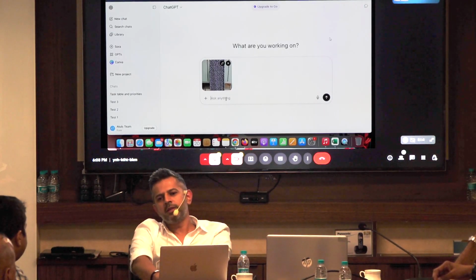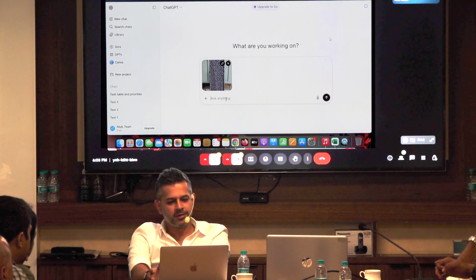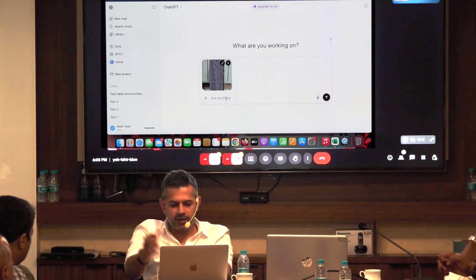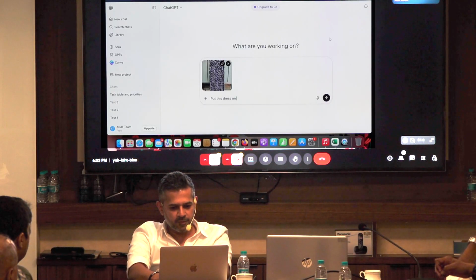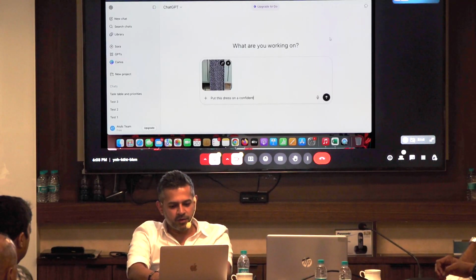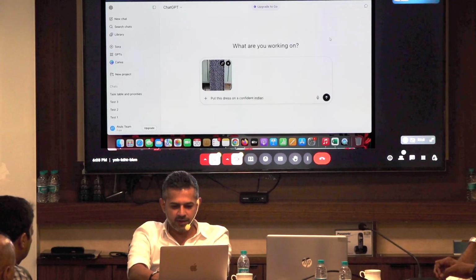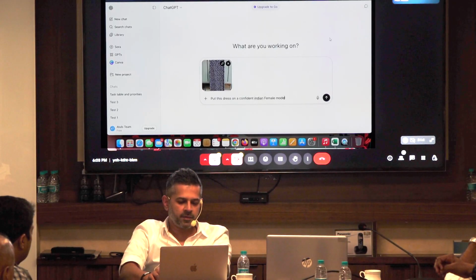Okay. So let's try the simplest prompt. The simplest prompt in English will be: put this dress on a confident Indian looking model, so that it doesn't take any other region. Indian. Let's see what it does.